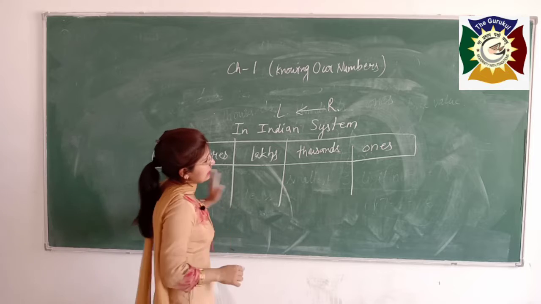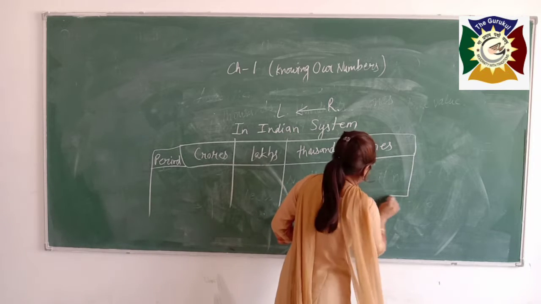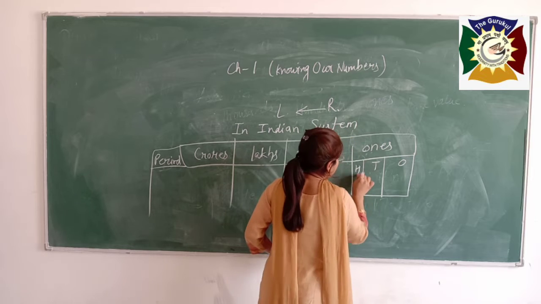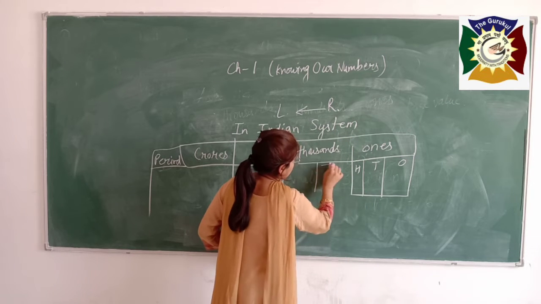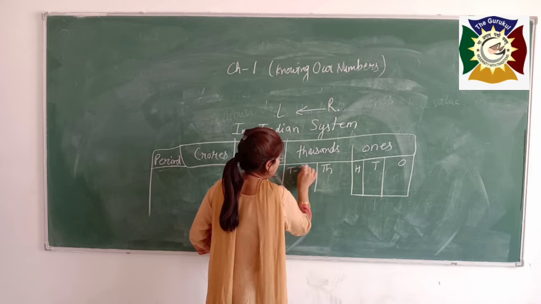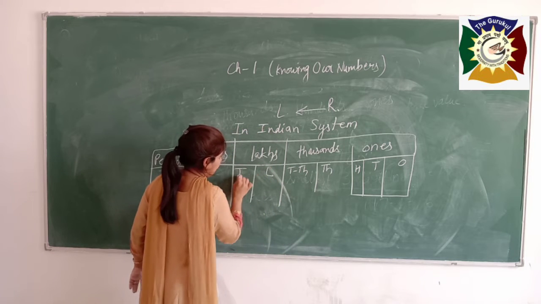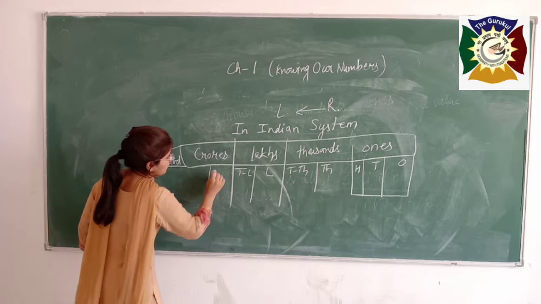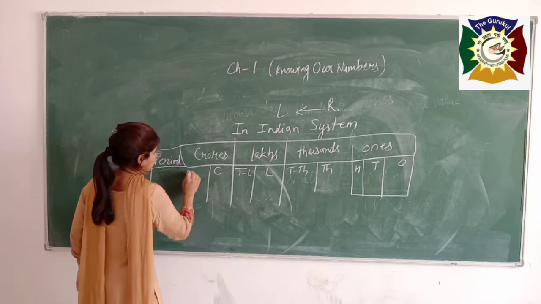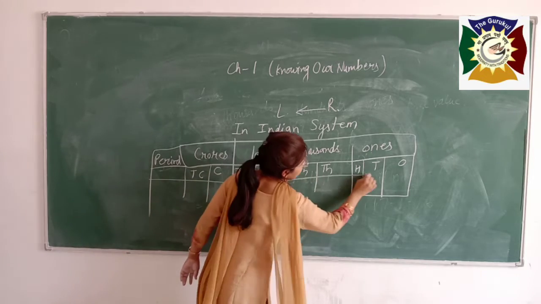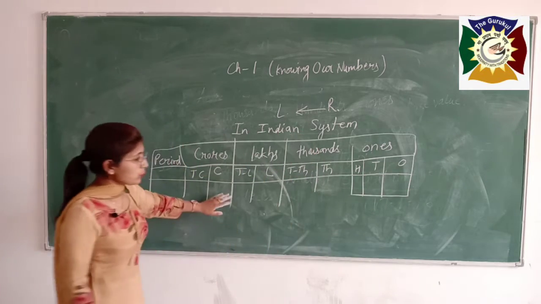These further split into ones, tens and hundreds. It is in thousand, 10,000. It is in lakh, 10 lakh, and this is in crore, 10 crore. If you want to write any number, you have to follow this rule.